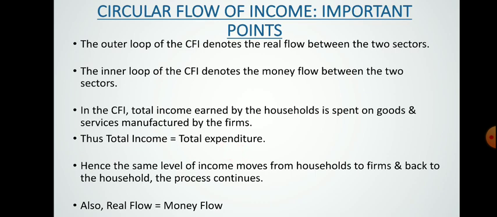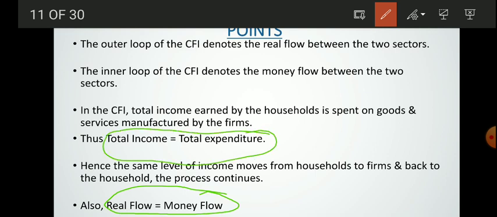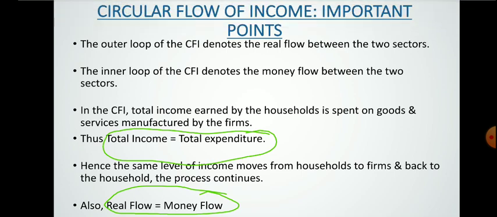So here we can say whatever your real flow is, that is your money flow as well. So real flow will be equal to money flow. So these two things you need to remember, that in case of the circular flow of income, the total income must be equal to total expenditure, and real flow must be equal to money flow. In case of a two sector economy, this will be true.